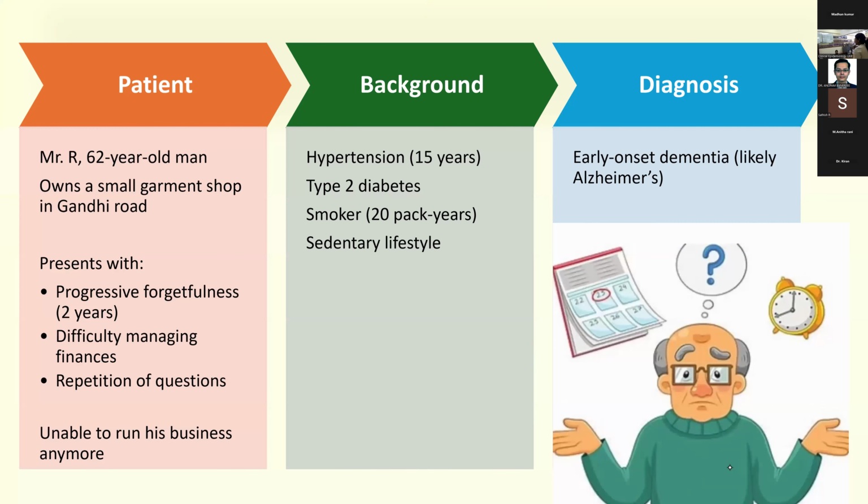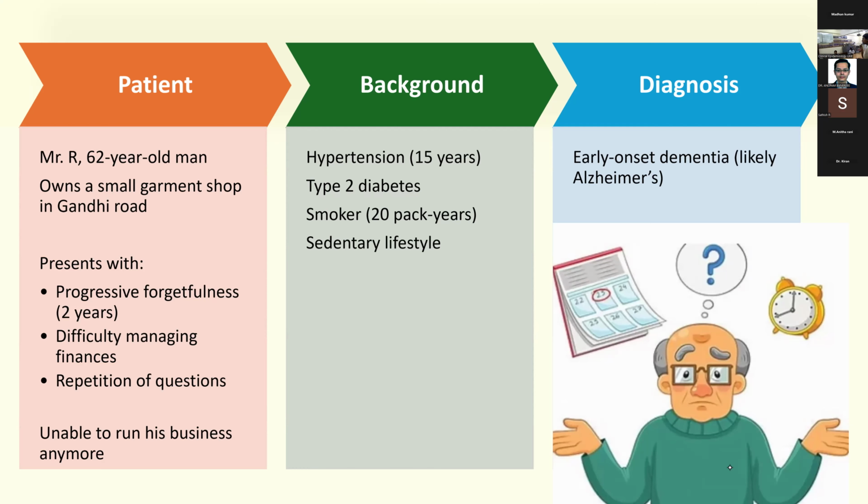So let's start off with a case scenario. You have a patient, Mr. R. He's a 62-year-old man. He owns a small garment shop in Gandhi Road. He presents with progressive forgetfulness for 2 years. He has some difficulty managing finances, and he continuously repeats questions. Because of all these symptoms, he's unable to run his business anymore. If you look at his background history, he's hypertensive and diabetic for about 15 years. He's a chronic smoker also. His smoking history is about 20 pack years. And he predominantly has a sedentary lifestyle.